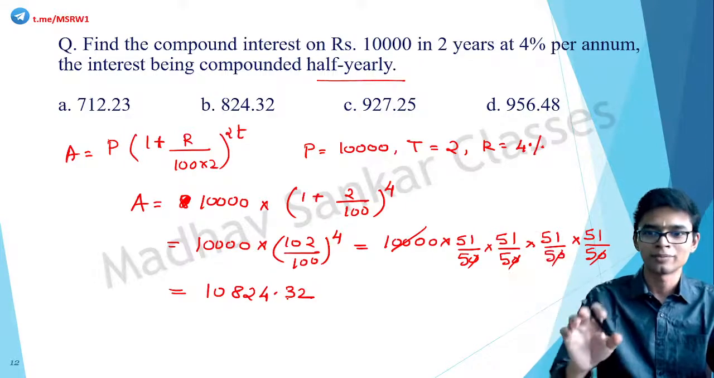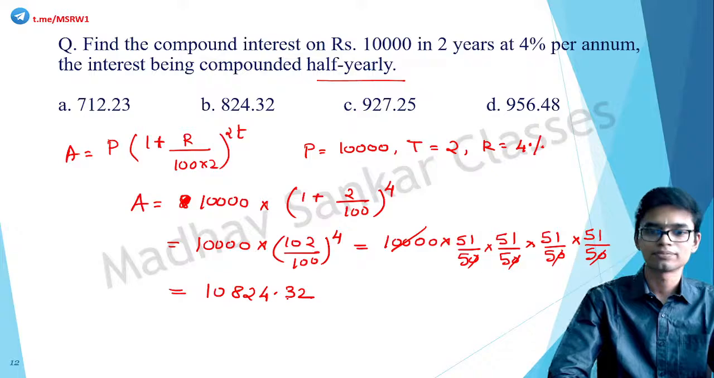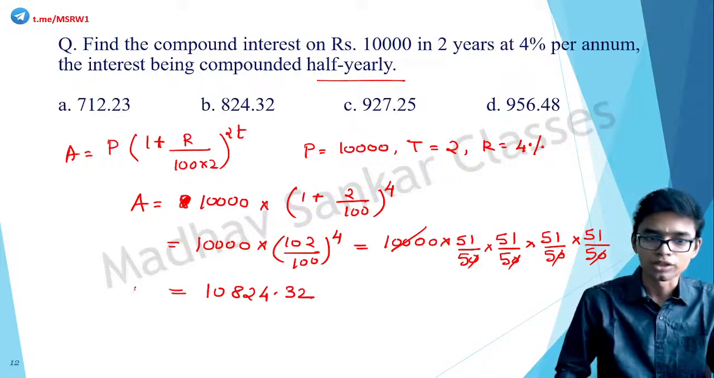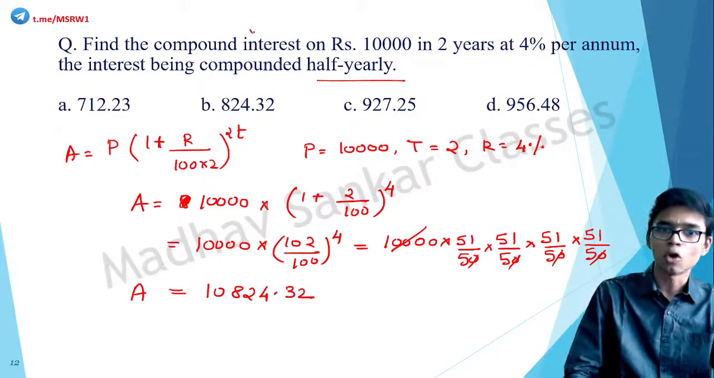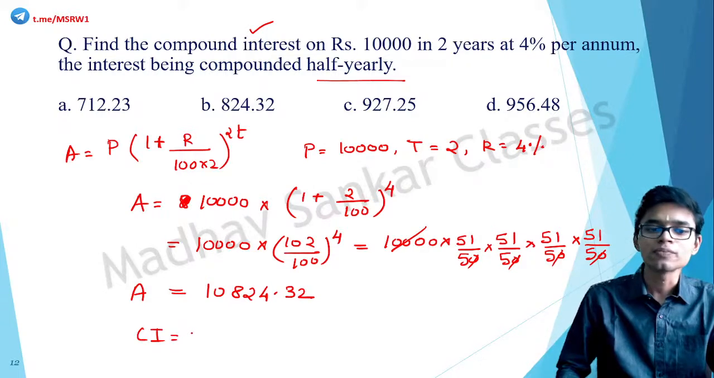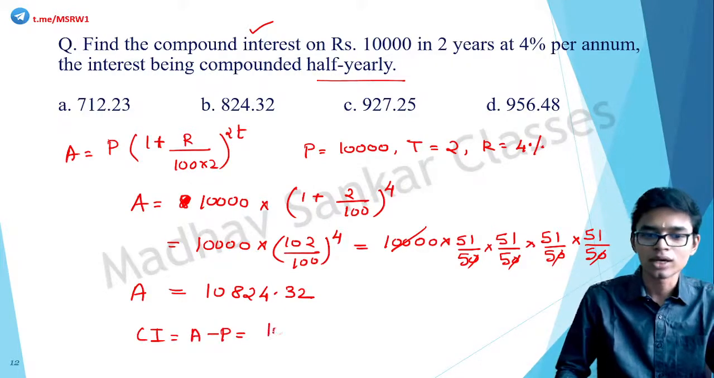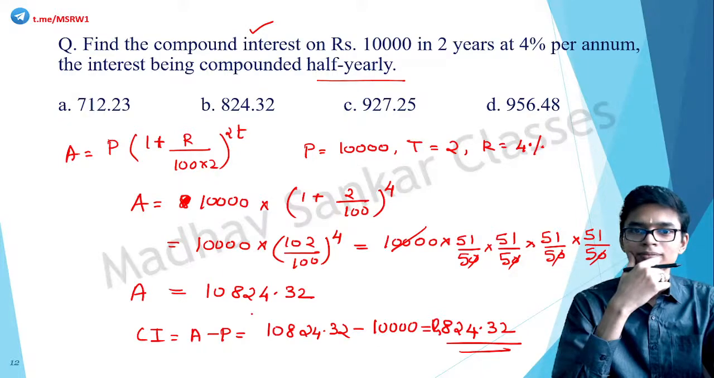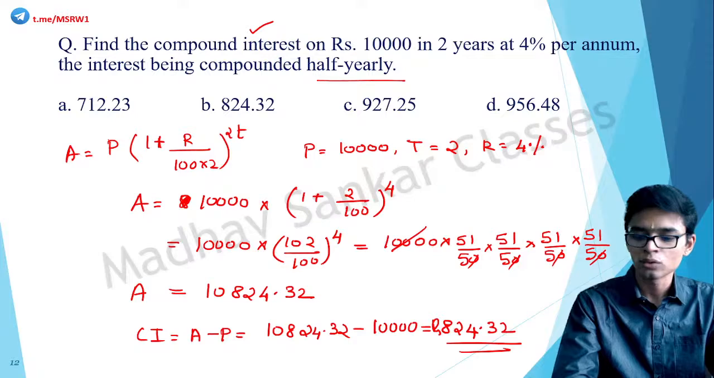Do it in your own time. I am not wasting too much time. I already told you, I have already solved all this to make sure that we can save some time in calculations. Okay. So the value will be 10,824.32. This is the amount. The question is asking for the compound interest. So compound interest is equal to amount minus principal, which is 10824.32 minus 10,000. This is equal to 824.32 rupees. Got it? Simple application of formula, nothing more.